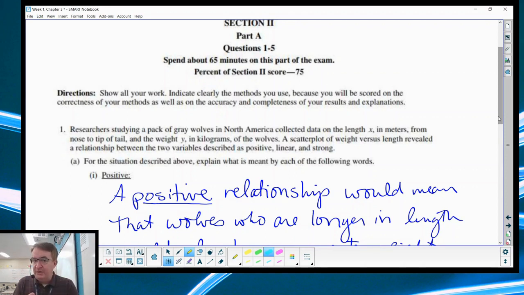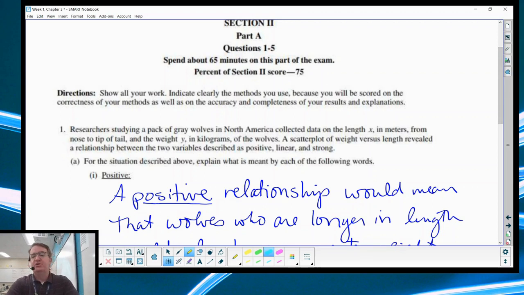Is it linear or not? And then also, is there some other pattern that's showing up? And is it strong, moderate, or weak? And that depends on how closely tight to that least squares regression line it is. Okay. So they go through and they ask you, what does positive mean? What does linear mean? And what does strong mean?